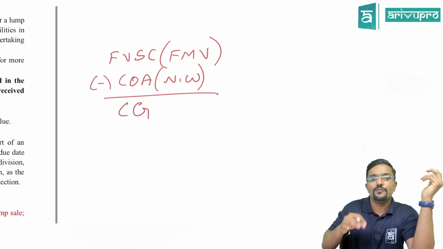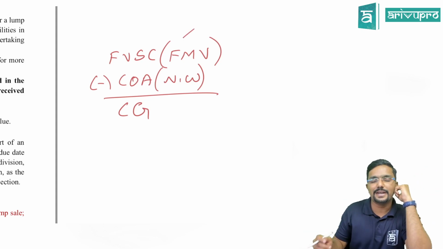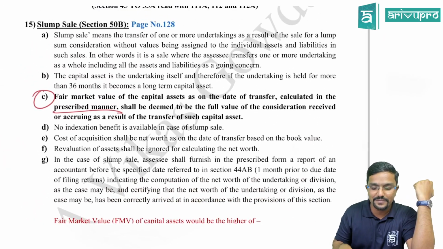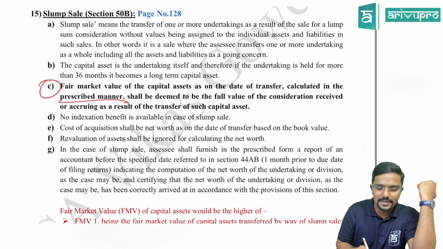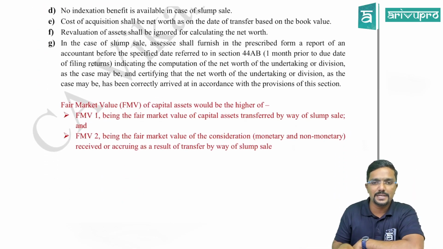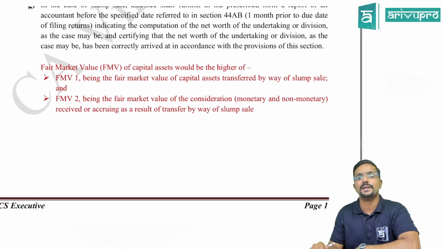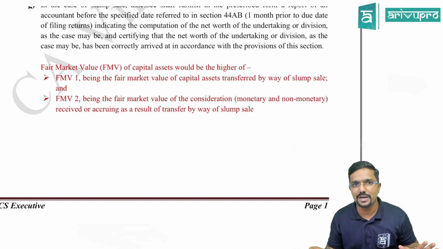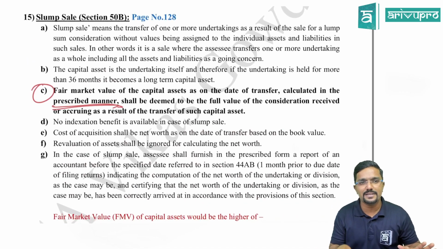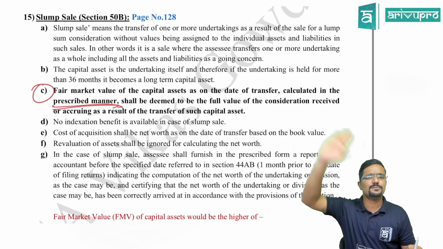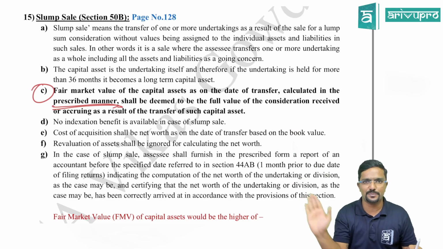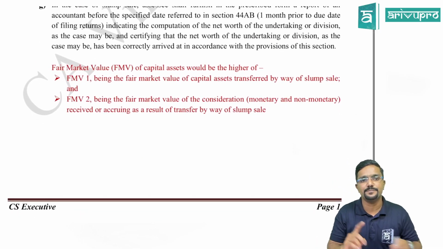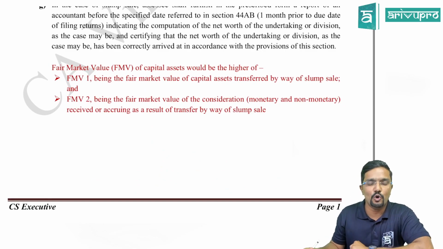Here, full value of sale consideration is nothing but fair market value. And what is that fair market value? They had previously told us it will be computed in the manner as may be prescribed. Now that manner is prescribed, which I have highlighted here in red color. Whatever is the amendment, I have highlighted in red color, so please be aware of it. Whatever content is in black color is the same as my regular study material. There is no change with respect to that. Any changes or amendments, I have highlighted in red color in my amendment notes.